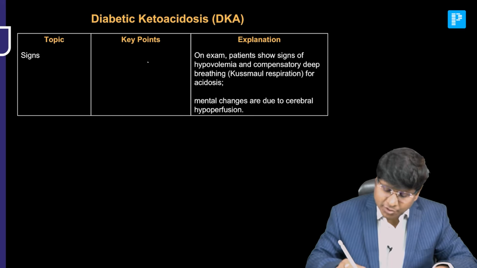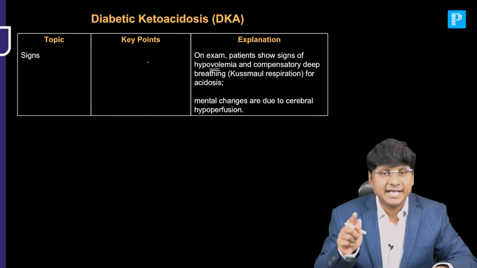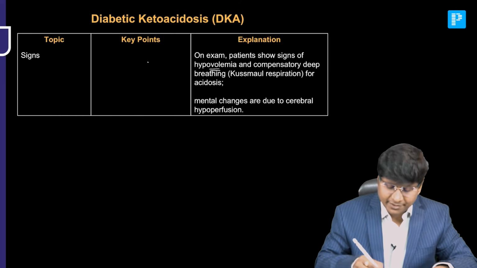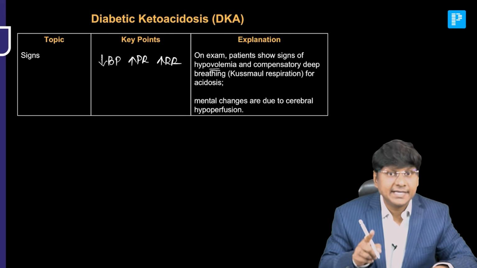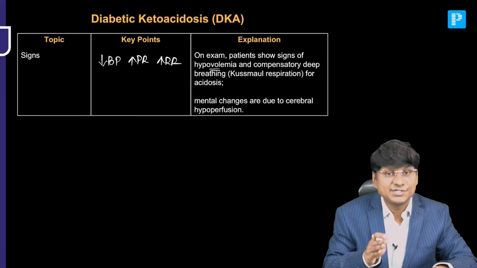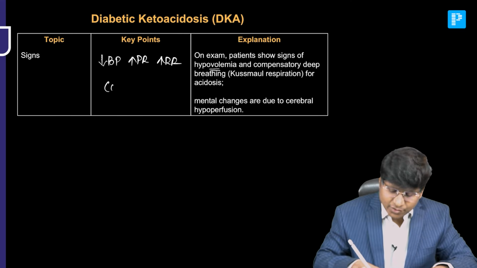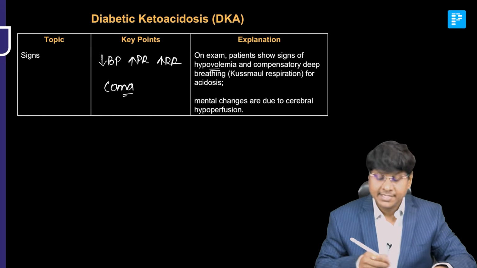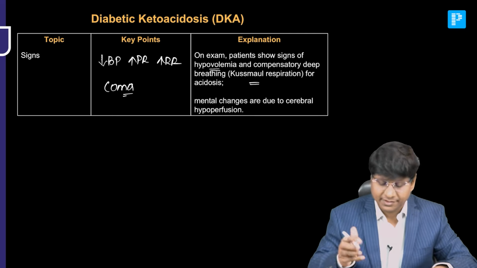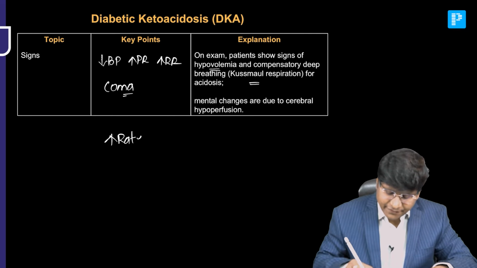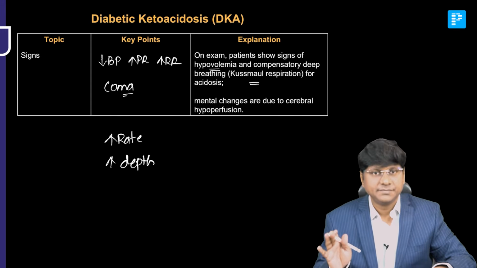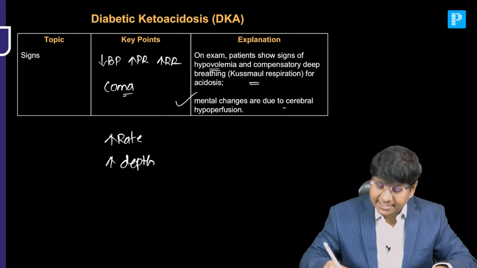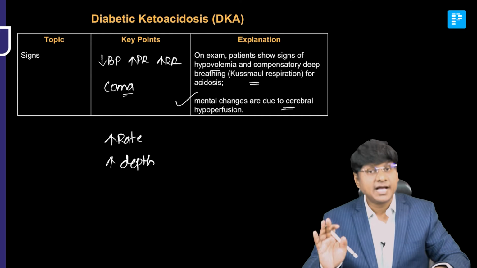And you will have the signs of dehydration, where the individual will be having hypovolemia, dry mucous membrane, hypotension, reflex tachycardia, and at the same time, tachypnea. Next important is, these patients from the state of altered sensorium can go into a state of coma if they are not treated. Kussmaul's respiration is a periodic breathing where there is an increase in rate of respiration and also an increase in depth of respiration, right? The mental changes observed are mainly due to cerebral hypoperfusion.